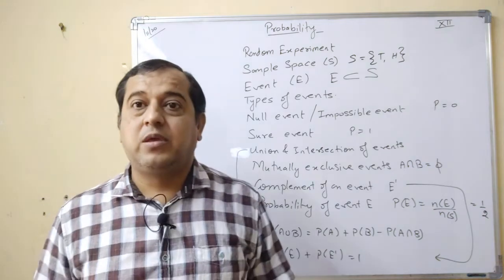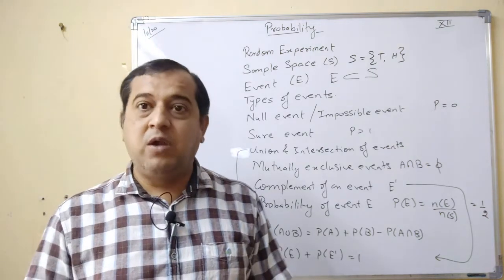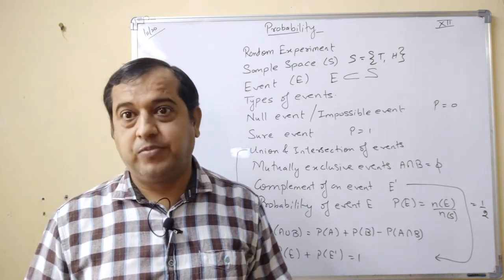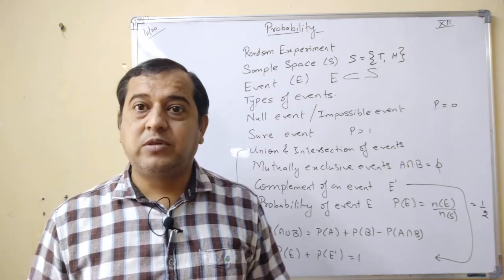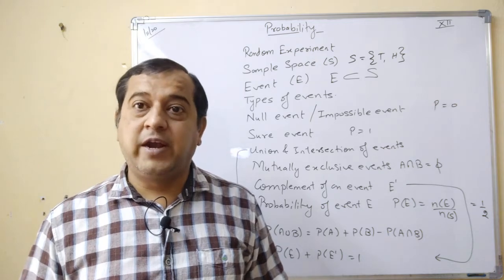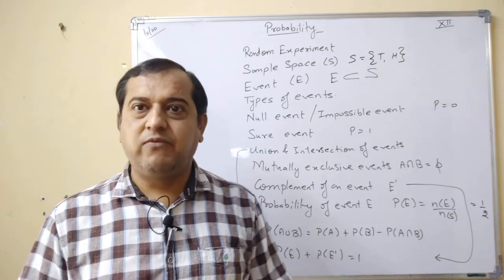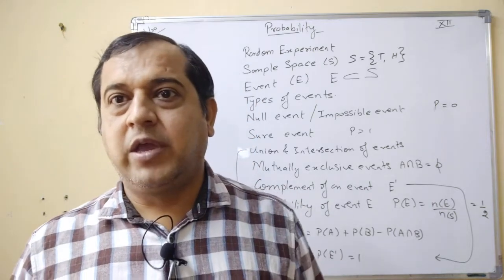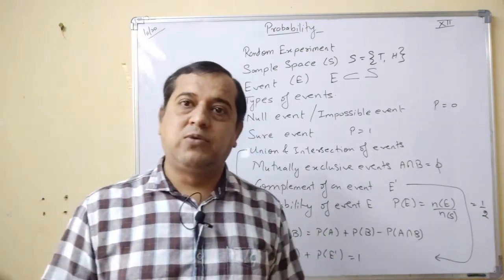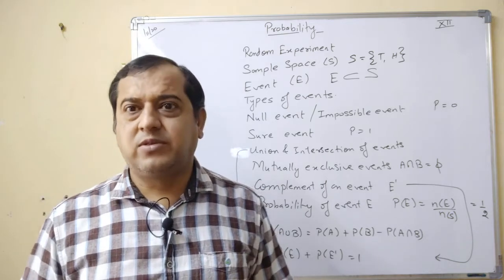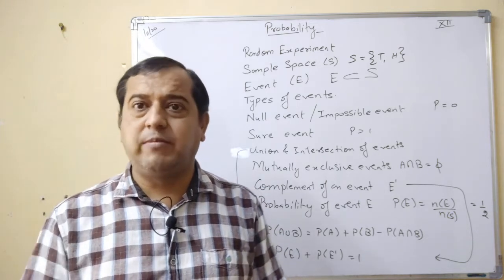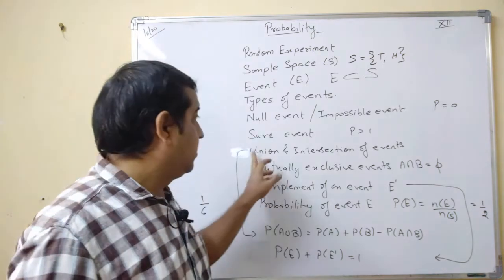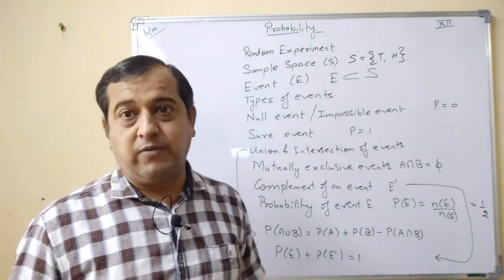Sure event: it is an event which will always occur. Okay, now how can we say that it is a sure event? Suppose you toss a coin and get head or tail. It is obvious that when the coin comes down, you will either get head or tail. Rolling a die and getting a number from 1 to 6: it's obvious that when the die is rolled, you will surely get a number from 1 to 6. So such events are sure events and the probability is always 1. These are also known as certain events.